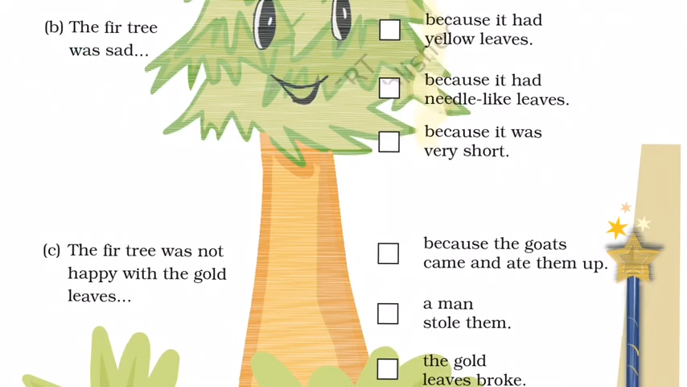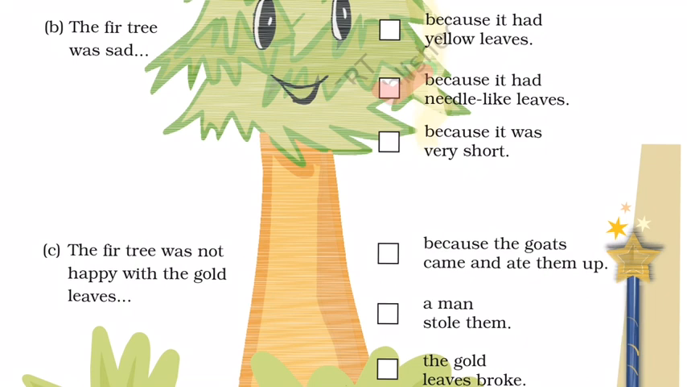Second question. The fir tree was sad because it had yellow leaves, because it had needle-like leaves, because it was very short. What is the right answer, children? The right answer is because it had needle-like leaves.